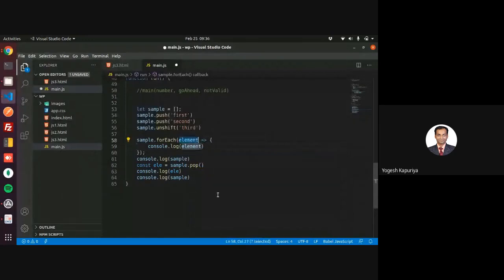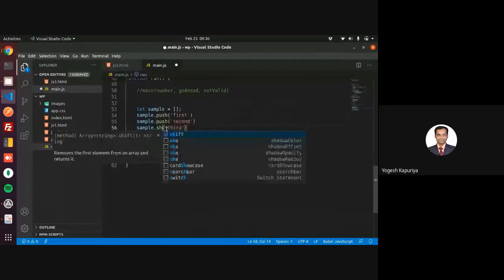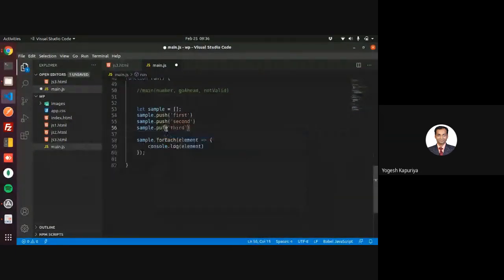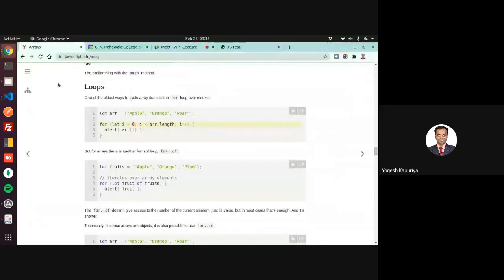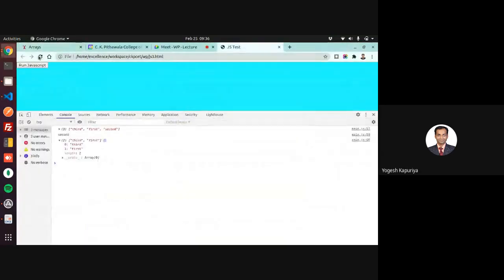So what is that arrow function doing? It will simply print the element. So let's say there are 3 elements, and then we can traverse through those elements using forEach.